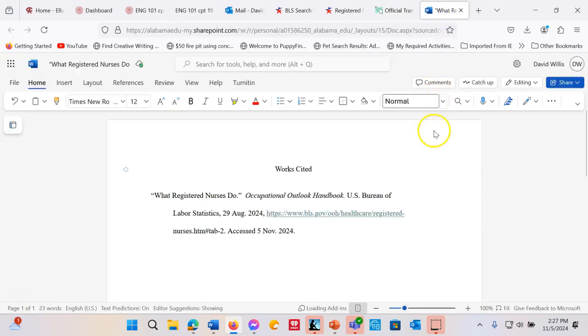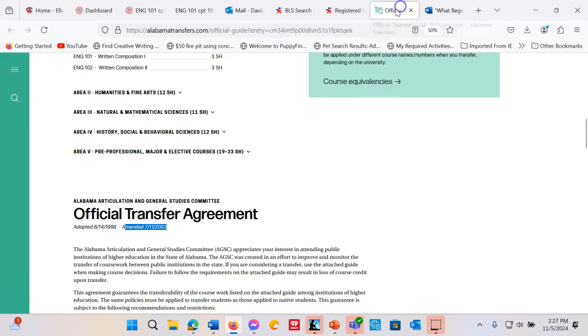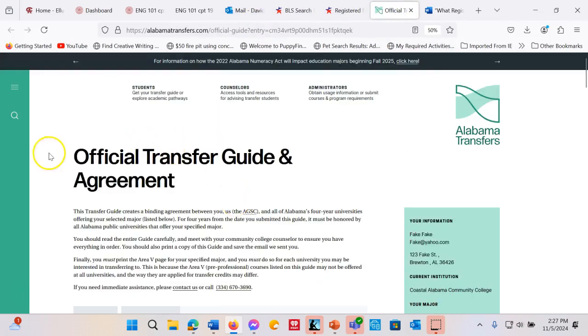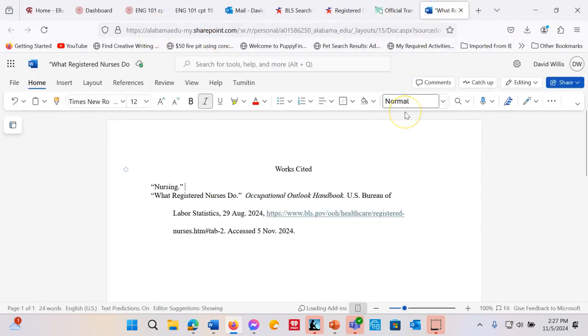So we go back to our works cited. We go with the title of the article, which is the title of the major. Okay, there we go. Title of the website is going to be in italics. So we go back to our source. What's the title of the website? Alabama Transfers. Okay. Alabama Transfers.